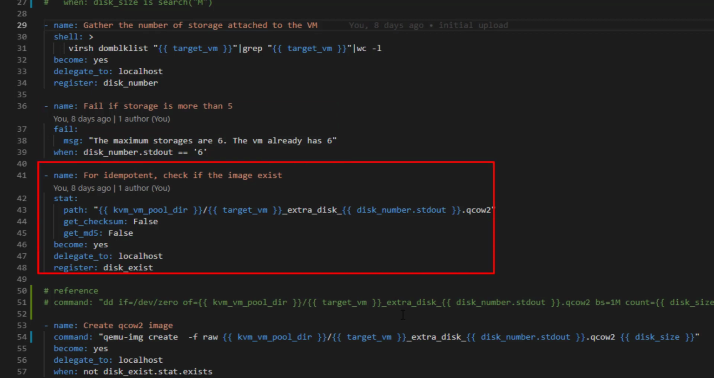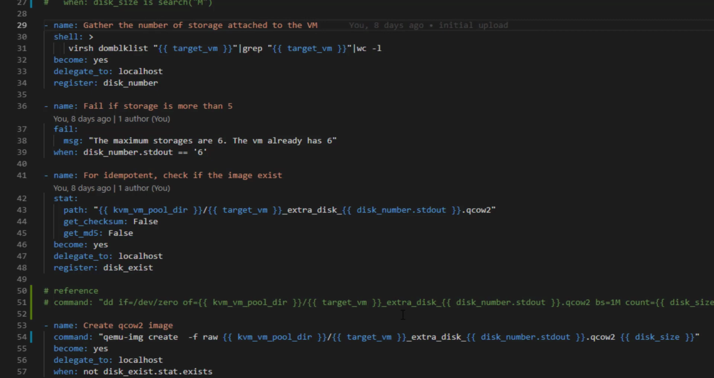For idempotency, we will check whether there is an image of the same name or not. And if there is, we don't need to create it. We just use it. Or if we don't have one, then we will create it.